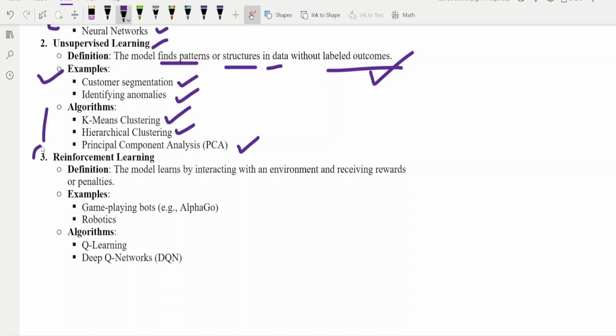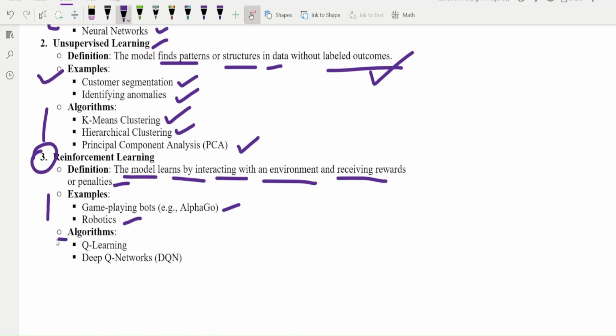Now we'll talk about the third type of machine learning, that is reinforcement learning. The model learns by interacting with an environment and receiving rewards or penalties, right? So this is the very basic definition of this. Which type of example can be connected here? Game playing bots, right? Robotics. So these things we can understand in reinforcement learning.